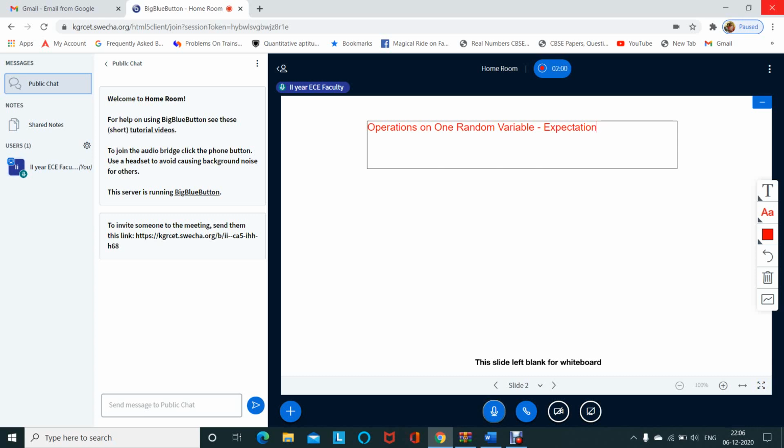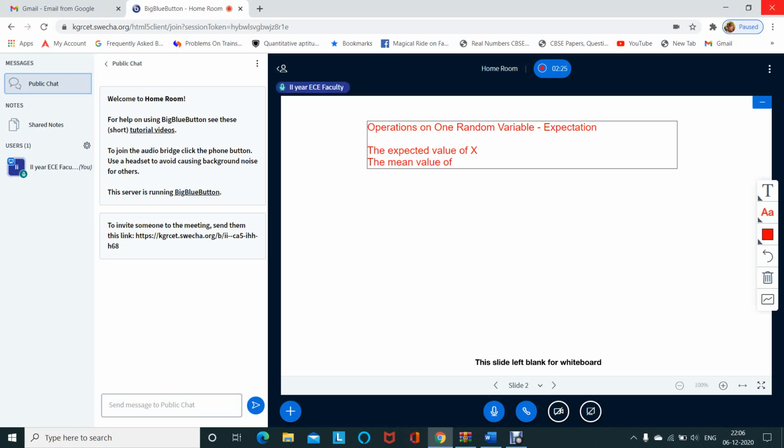It's called the expected value of x, where x is a random variable. It is also called the mean value of x.